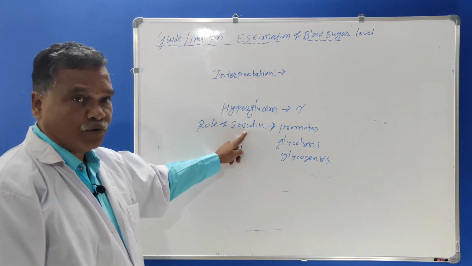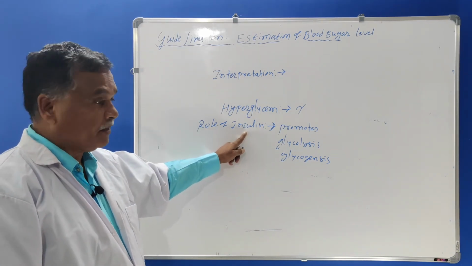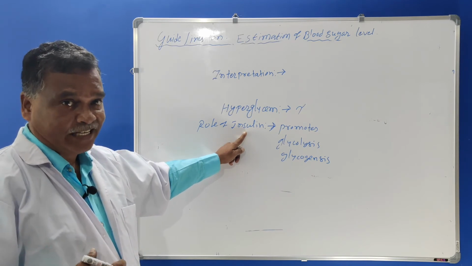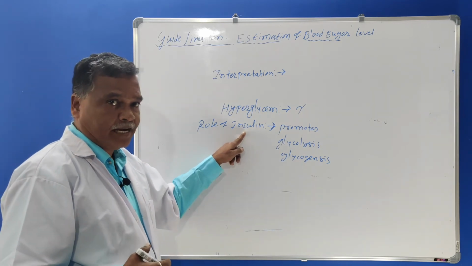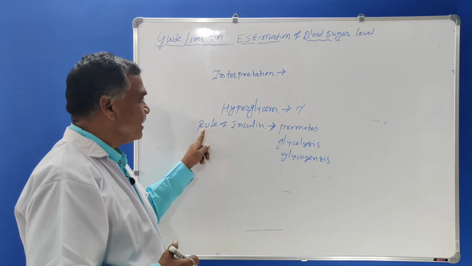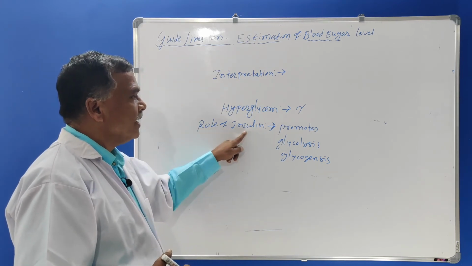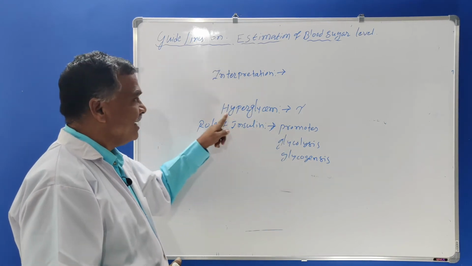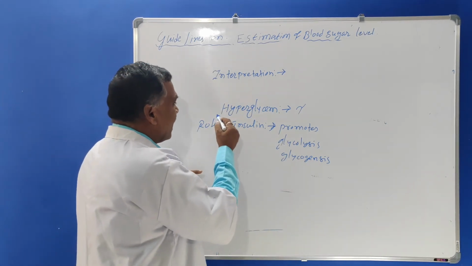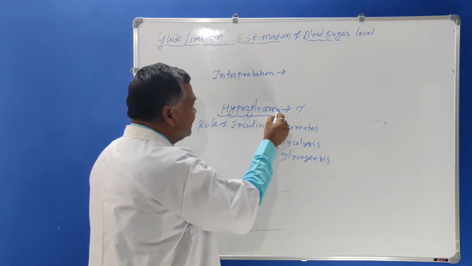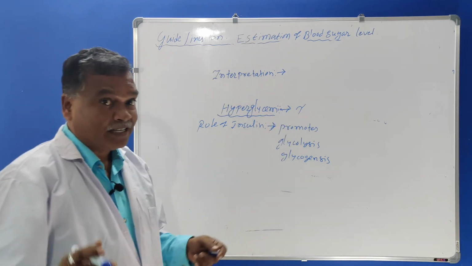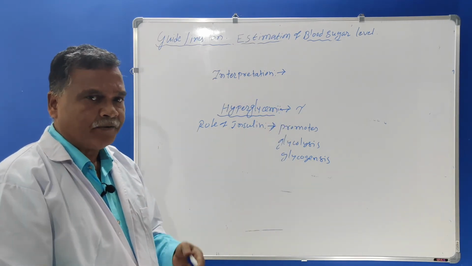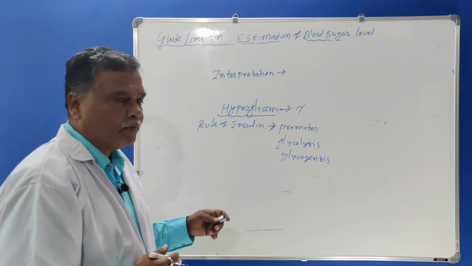The secretion of insulin takes place in our body from the pancreas, from the beta cells of the Langerhans. Then what will be the role? It will promote glycolysis and glycogenesis in the condition known as hyperglycemia. Hyperglycemia is the condition where we can see the increased blood glucose level.